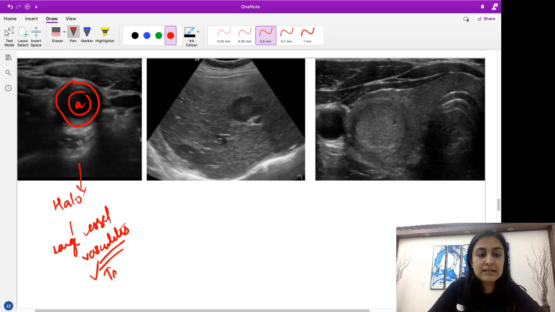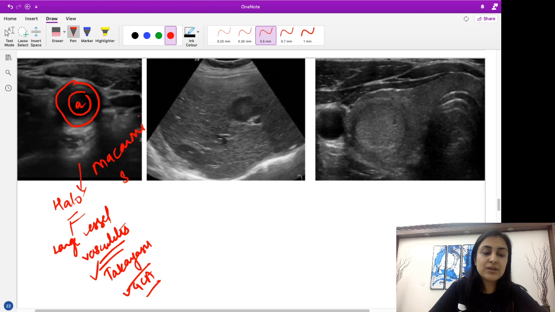Okay, so typically seen with Takayasu arteritis and giant cell arteritis. So remember, these two conditions will produce this halo sign. This is also called the macaroni sign. Okay, just remember this. I'm just giving you a lot of information, but once you revise this, it will be very clear to you. So this particular sign is also called the macaroni sign because it tends to resemble something like a macaroni. If I tell you this is the liver ultrasound and I'm seeing again this halo sign here, what will be your diagnosis?